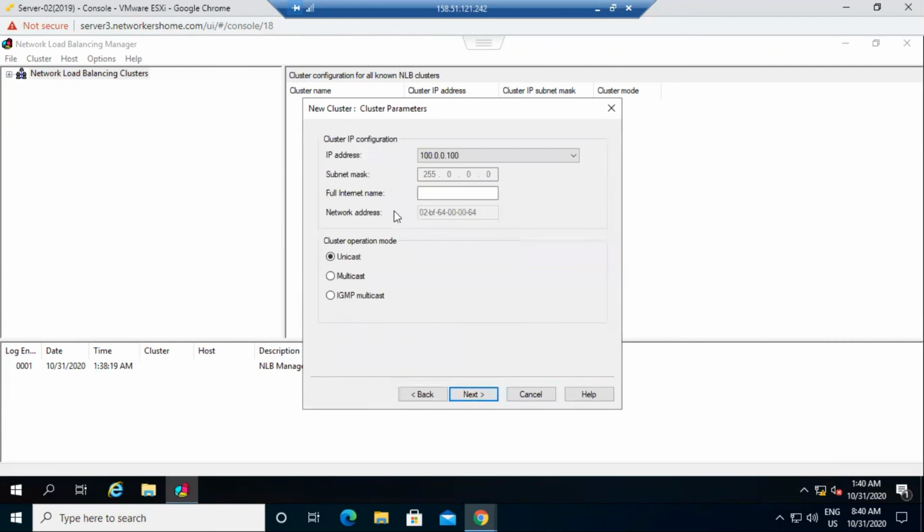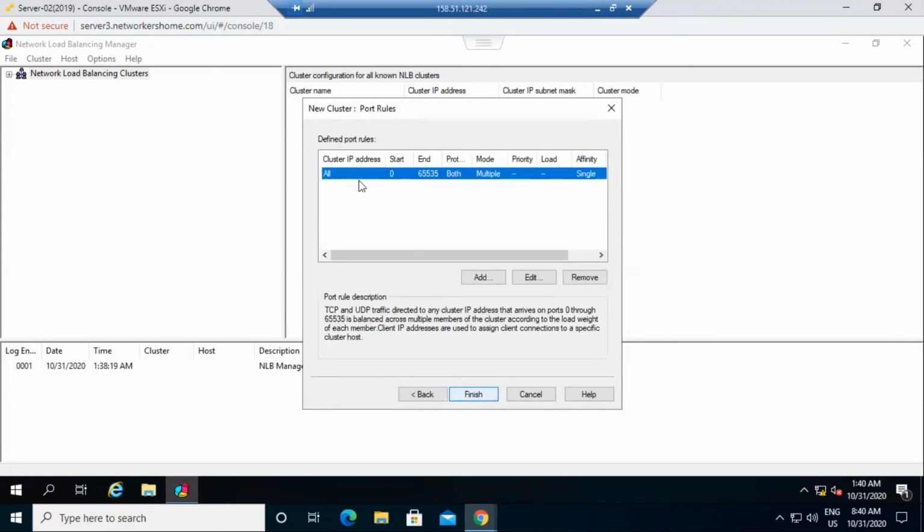Click on next. Now we have options: unicast, multicast, and IGMP multicast. If I set unicast, it handles only one query at one time. If I go for multicast, it handles multiple queries as well. Imagine that we have 10 clients, and 5 of them want to access the web page simultaneously at the same time. In that case, we need to go for multicast. So the cluster operation mode is multicast. Multicast means it is able to manage multiple queries at the same time.